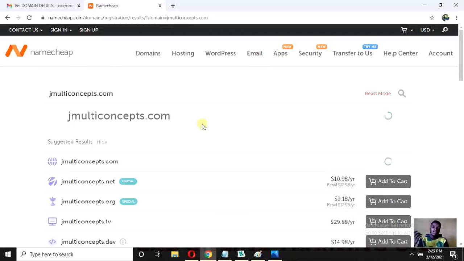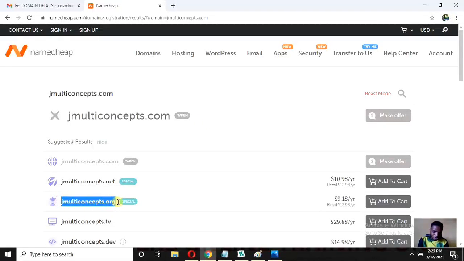what type of domain name am I going to buy? I will come down here. I'm going to purchase the jmoticomsell.org domain name. That is the domain name I will take. As far as that company is an NGO, a non-governmental organization, I'm going to take the .org. I hope that is clear. So now this is jmoticomsell.